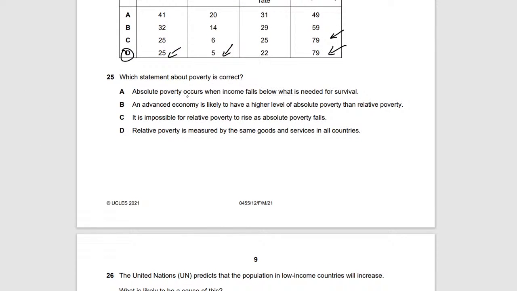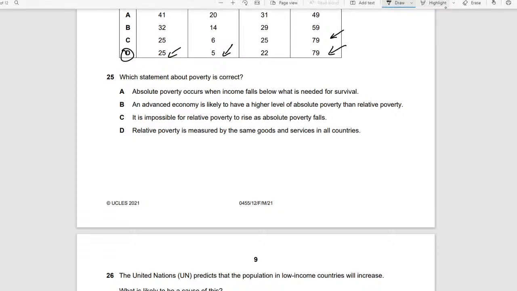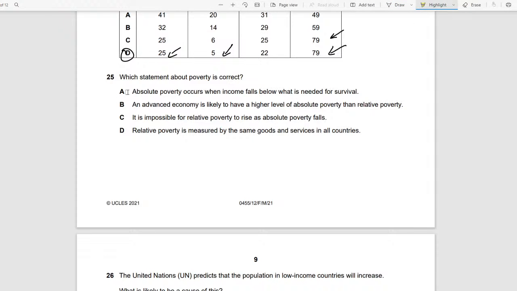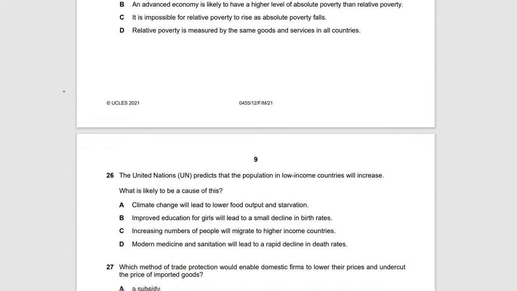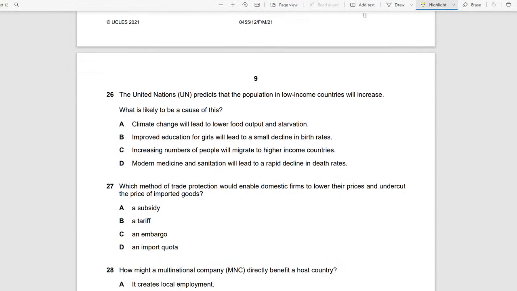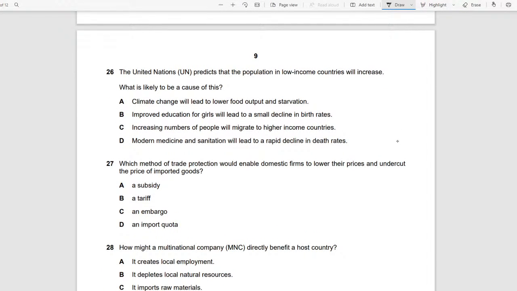Which statement about poverty is correct? Absolute poverty occurs when the income falls below what is needed for survival. Yeah, exactly. Absolute poverty is literally coming from its name. We have two types of poverty, absolute and relative. Absolute poverty is when you don't even have enough money for just shelter, for example, or water or something like that. Relative poverty, on the other hand, is when you look at the goods and services of all countries. Like if the price of a product is already increasing and you don't have enough money to afford that, that is relative poverty. But for basic shelter, that is absolute poverty.